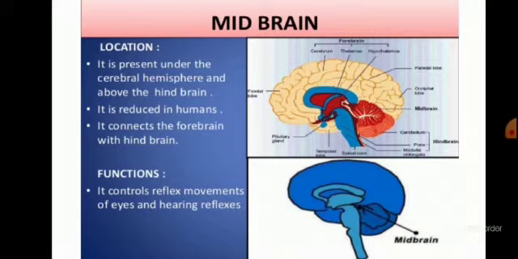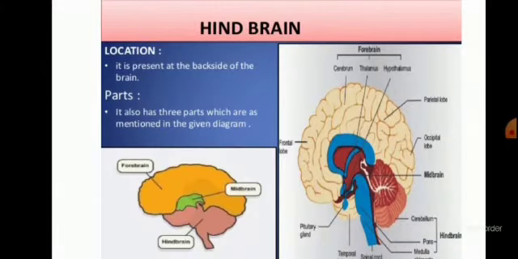So midbrain is present between the forebrain and the hindbrain, and it connects both of them together. It is concerned with the vision, hearing, sleeping, and temperature regulation. Clear? The third part of the brain is the hindbrain. It is present at the back side of the brain. It is also divided into three parts like the forebrain, but the parts of the hindbrain are pons, medulla oblongata, and cerebellum.